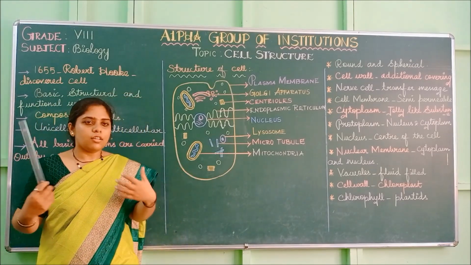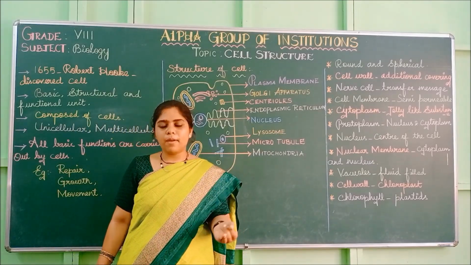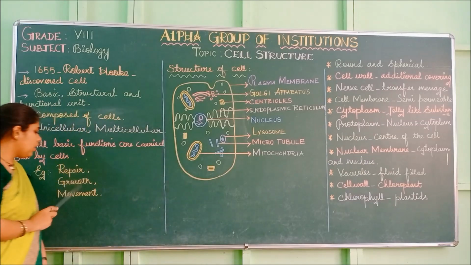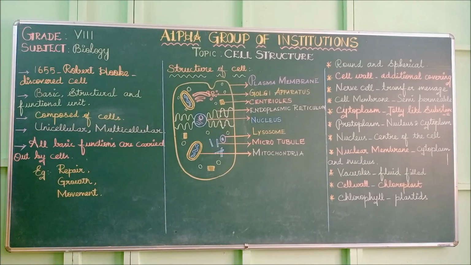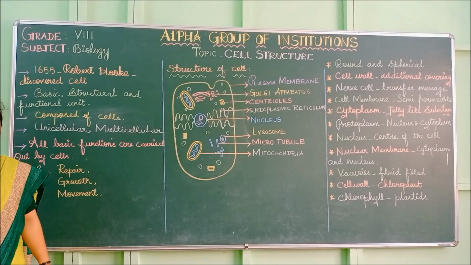That is what they tell. These are the three functions: growth, repair, and movement. The plants also have some kind of movements. They won't move from one place to another, but there is movement of the leaves. They turn towards the sunlight.